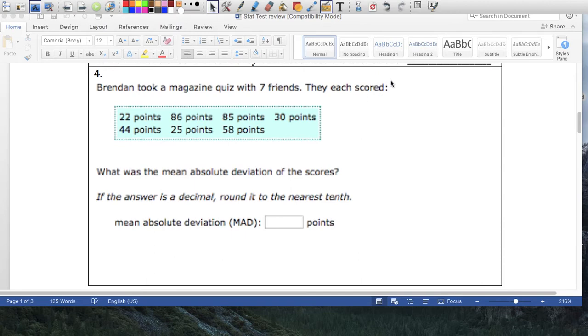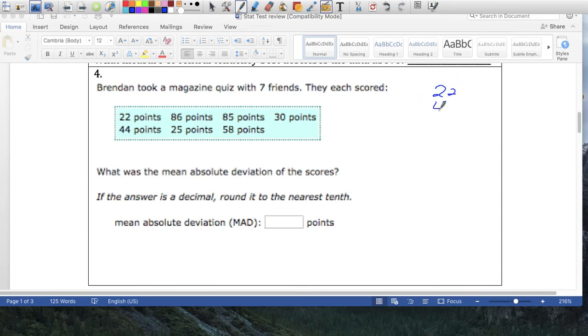MAD. Oh, okay. So the MAD, we have to do quite a little bit of work here. To find the MAD, we have to find the mean first. So we're going to add it up, and I will get a calculator, no, I don't have one. So I'm going to do this the old-fashioned way.